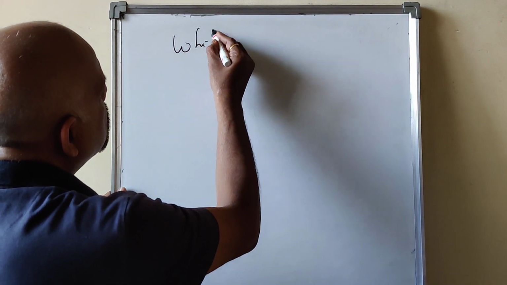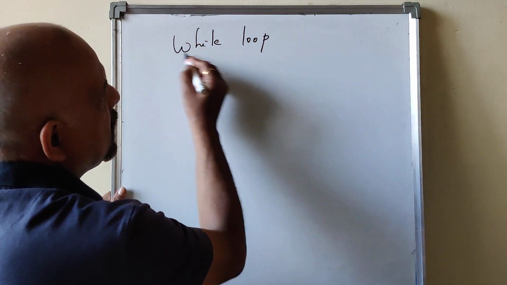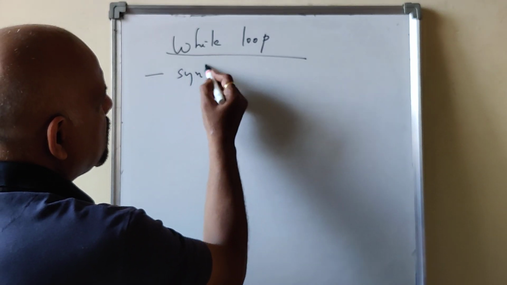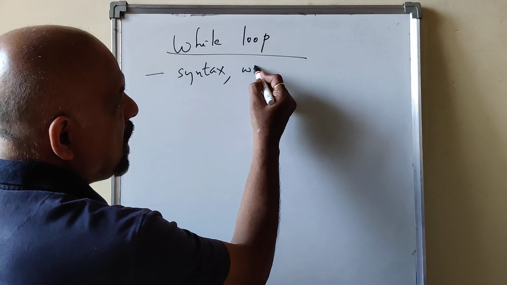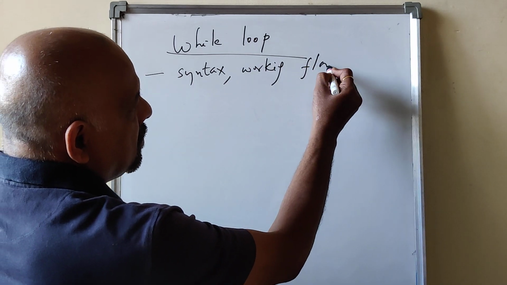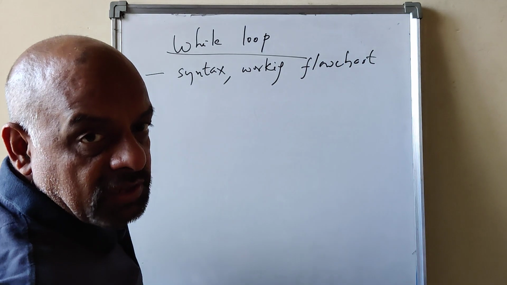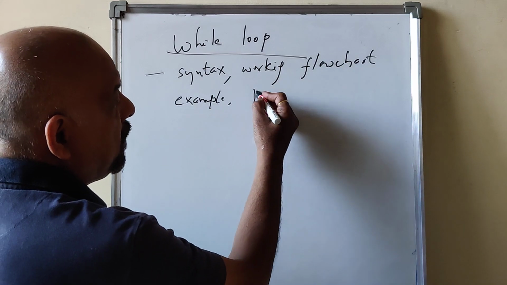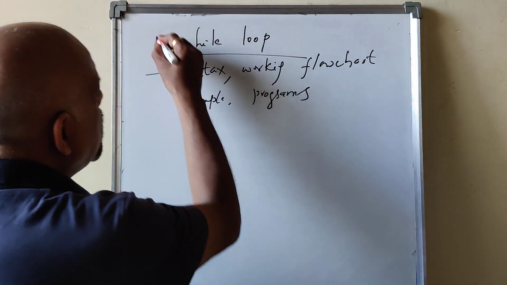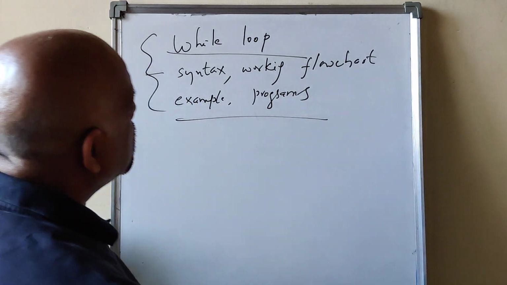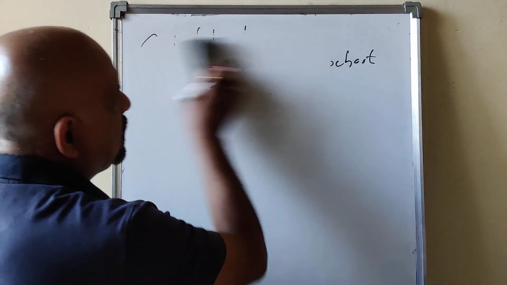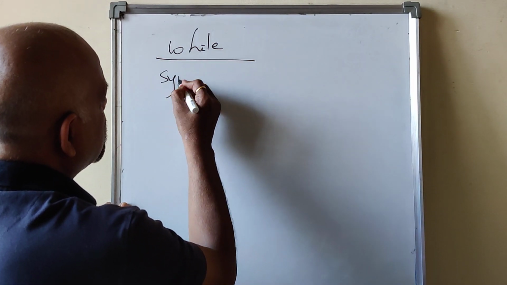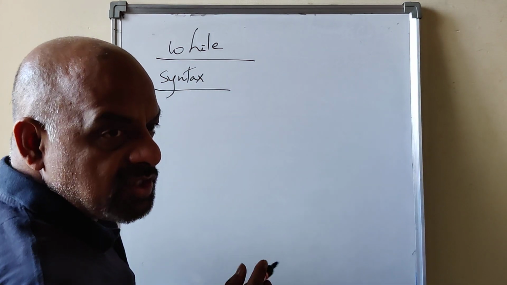While loop, or while control statement. You have to understand the syntax, the working, the flow chart, how it works, then an example, then programs. If you understand all these things, finish. So we'll discuss one by one. First, the syntax of the while loop. Syntax is the grammar, the general form.